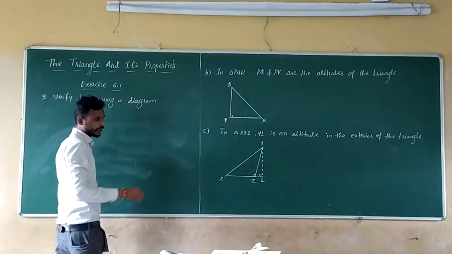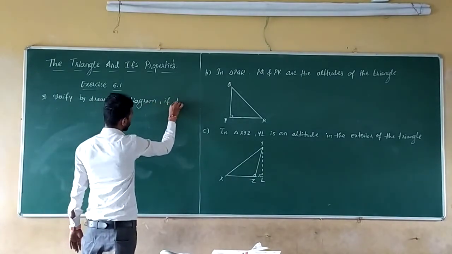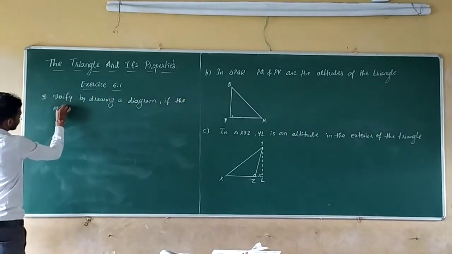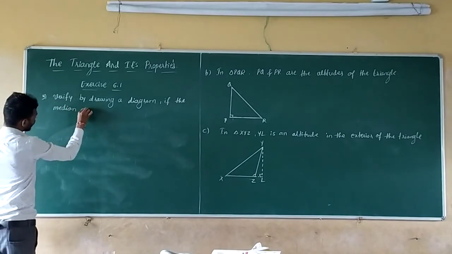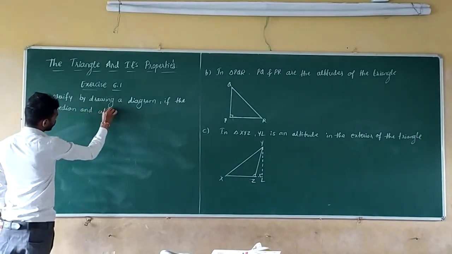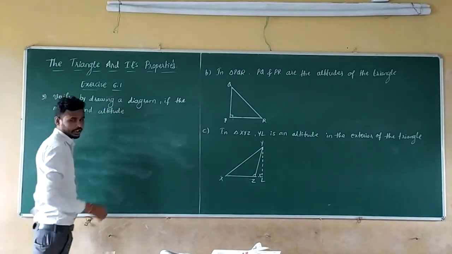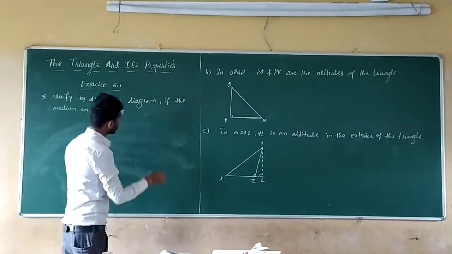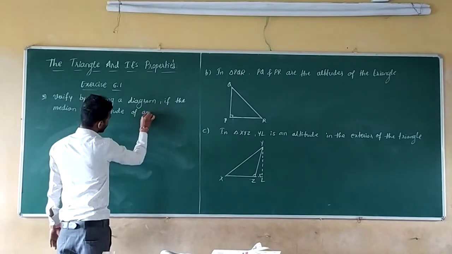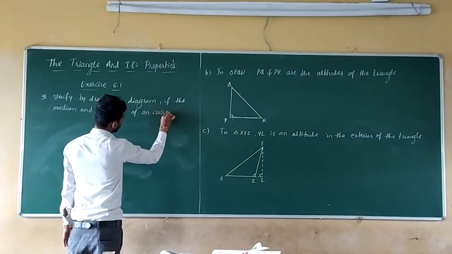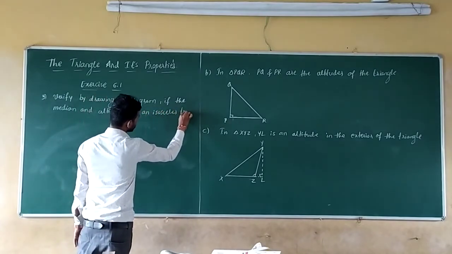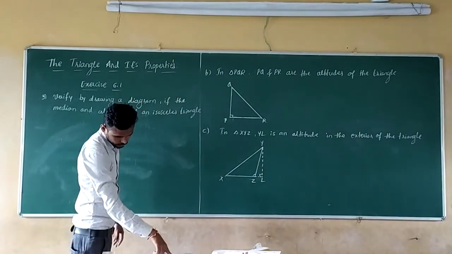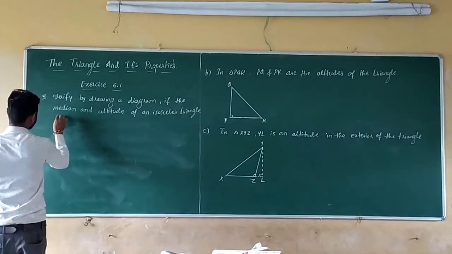If the median and altitude of an isosceles triangle can be seen.